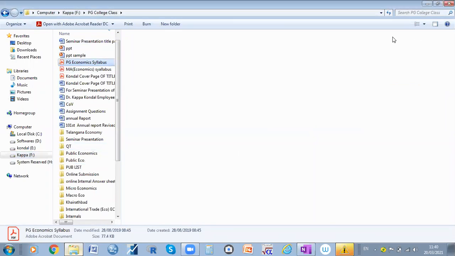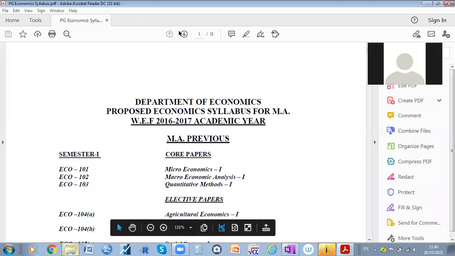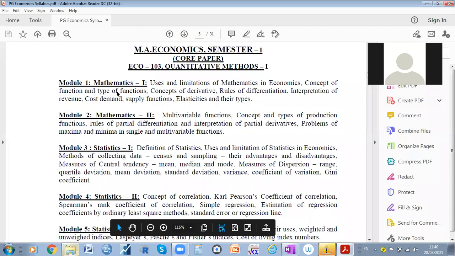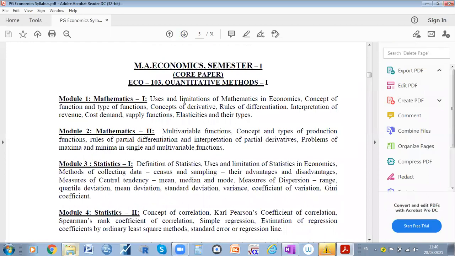The screen is visible for you? Yes. So see, the first module is mathematics, that is, uses and limitations of mathematics in economics. In the first week, if you try to know the uses and limitations, you will not come to know exactly. Later, after completion of the mathematics, we will come to know that. First we need to learn what mathematics is and how we can use the mathematical functions. Then only we'll come to know the use of mathematics. I will explain the uses and limitations of mathematics in economics after the completion of the first module. Then, easily, even without my telling you, you can come to know them.